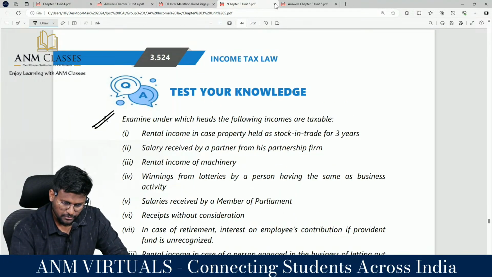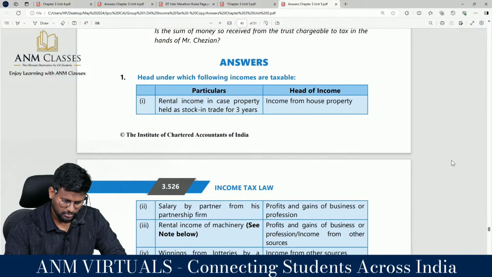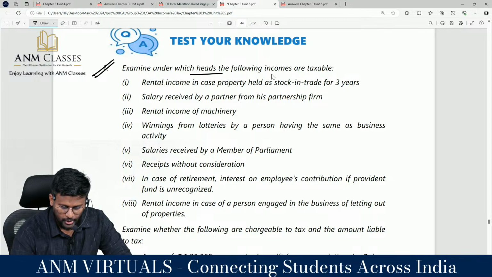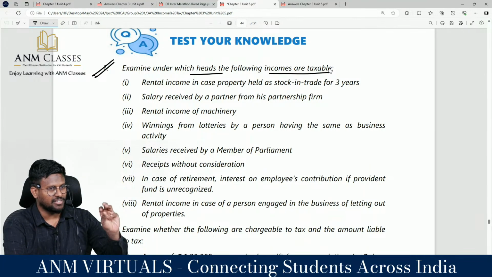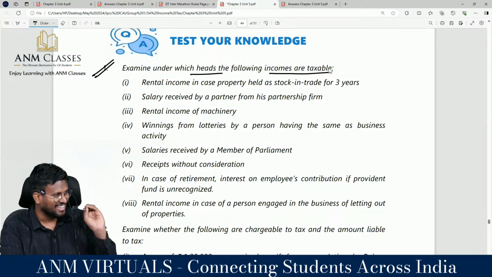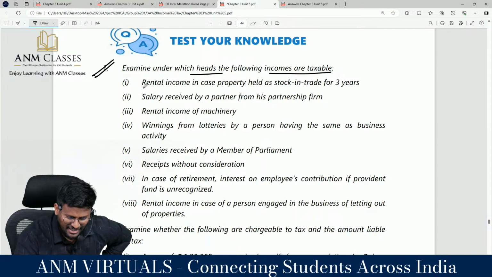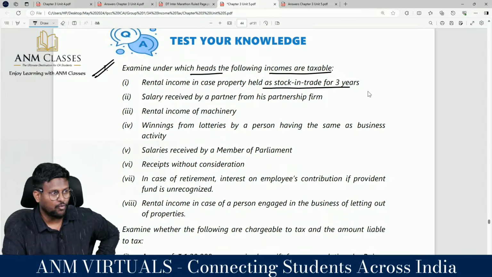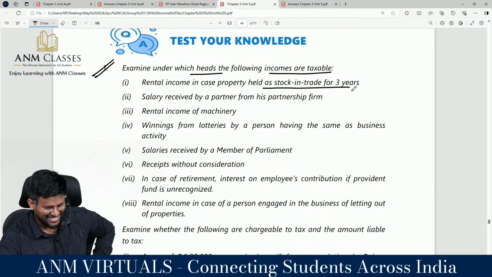Right. Examine under which head the following income are taxable. Read the 5 heads, then use the head and tell me. Okay? Under which head will this be taxable? Rental income in case property held as stock in trade for 3 years.